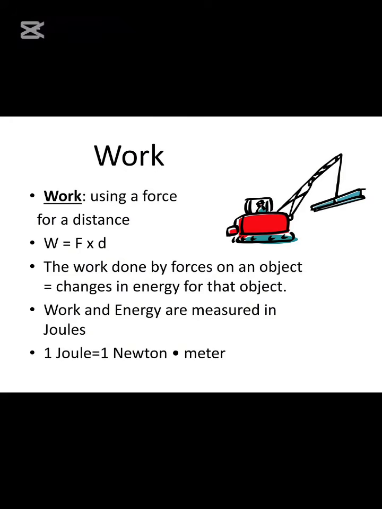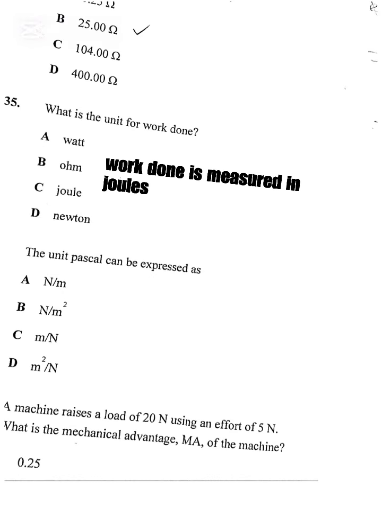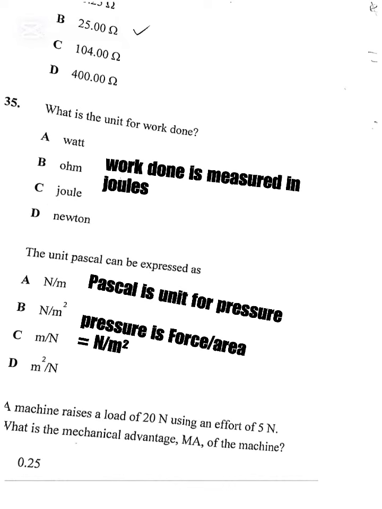And then number 36, the unit Pascal can be expressed as. The correct answer is B, which is Newton per square meter. You need to know that the Pascal is the unit for pressure, which is equal to force over area, and then the force is measured in newtons, while the area is measured in square meters. That is why we are selecting newtons per square meter as our answer.